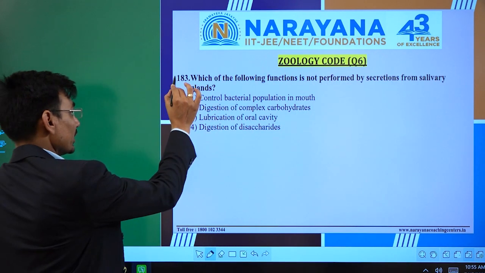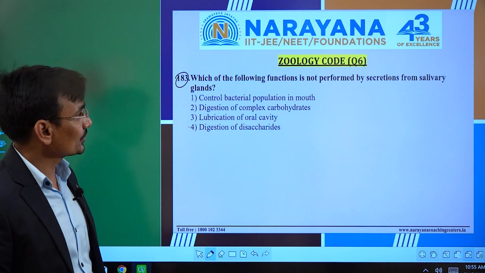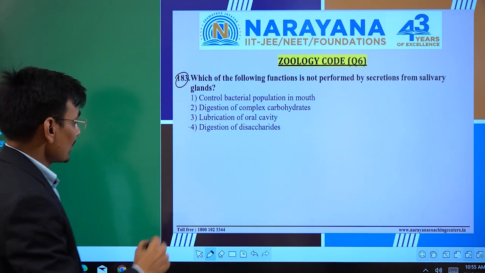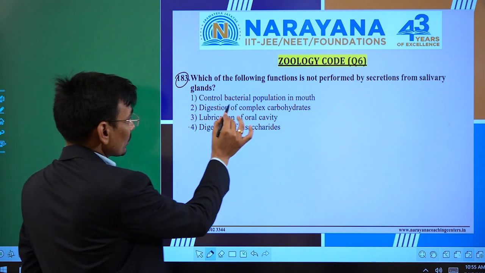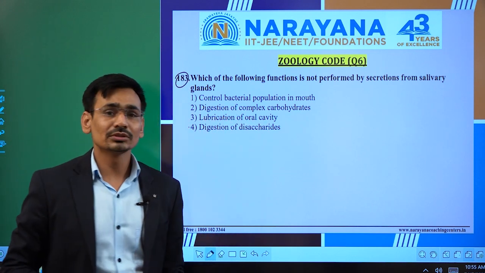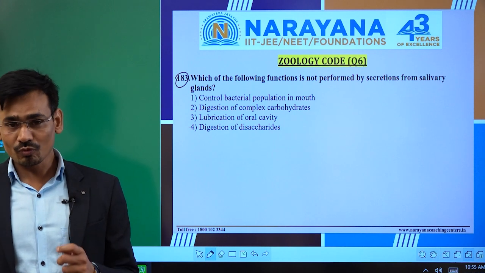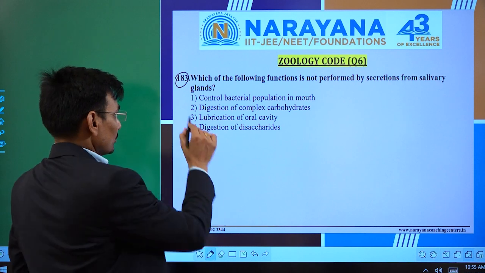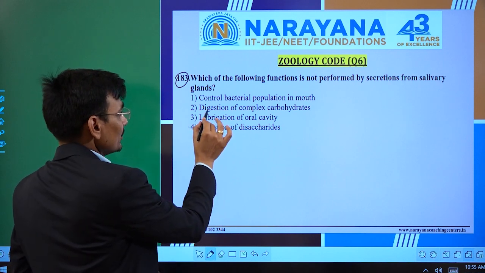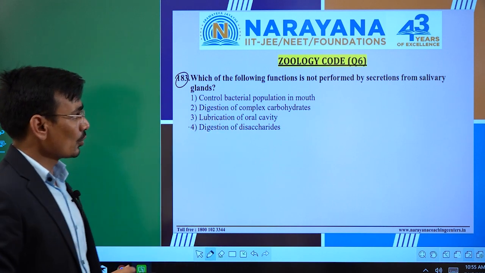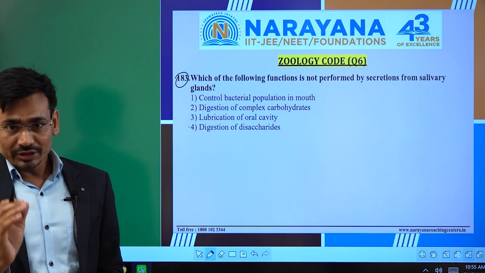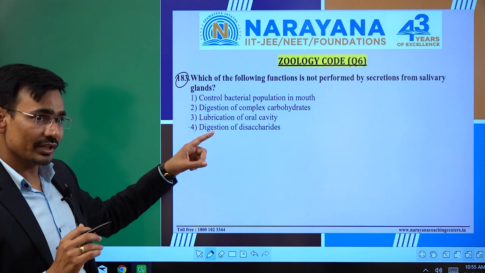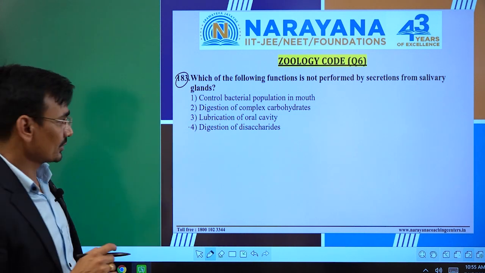Question number 183. Which of the following functions is not performed by secretion from salivary glands? Okay, so we will see that control of bacterial population in the mouth. The salivary gland has somewhat bacteriolytic activity because of the lysozyme. So that one is the correct statement. Next one is digestion of complex carbohydrates. So we know that the digestion of starch begins from the oral cavity itself by the salivary amylase.